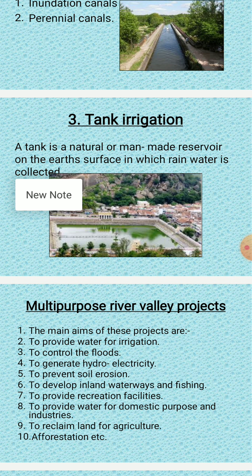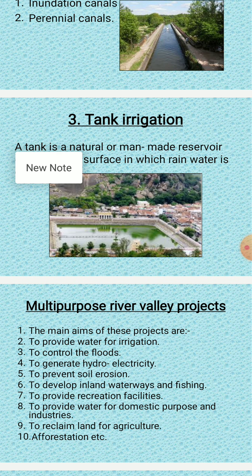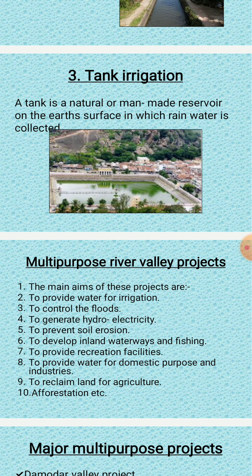Hirakud project involves the river Mahanadi in Orissa. River Mahanadi was called the sorrow of Orissa. Why? Because flood, an overflow of this river Mahanadi, causes heavy damage to life and property. Flood control, irrigation, and generation of hydroelectricity are the main aims of this project.